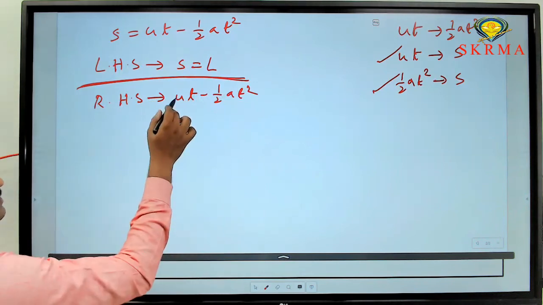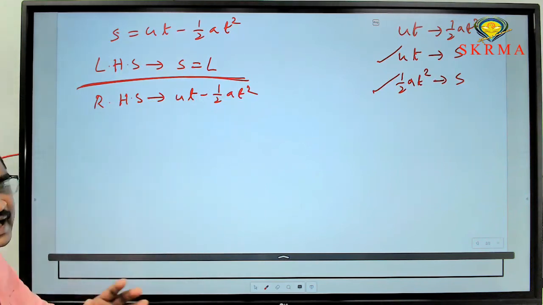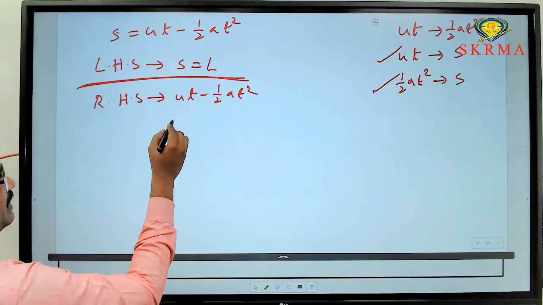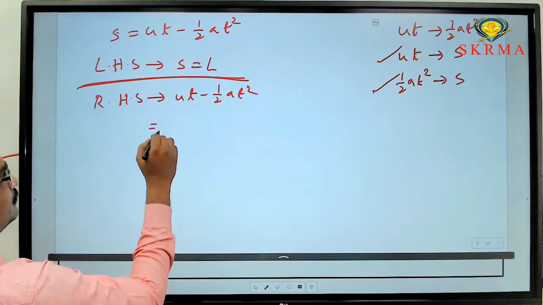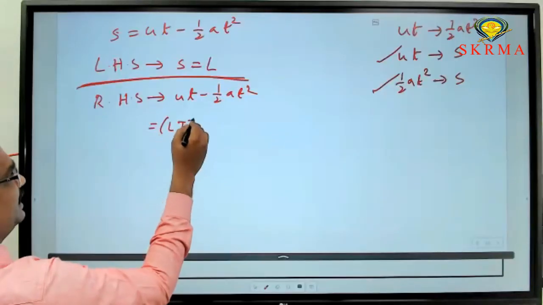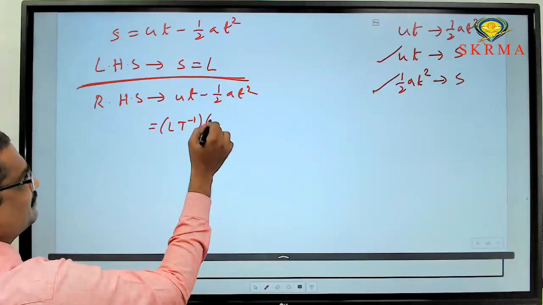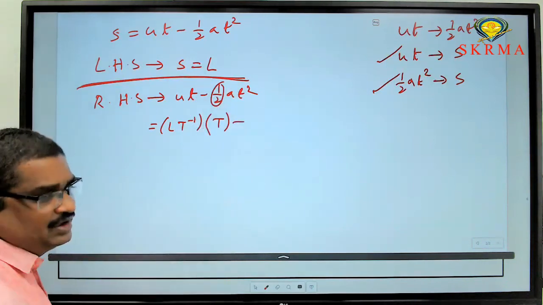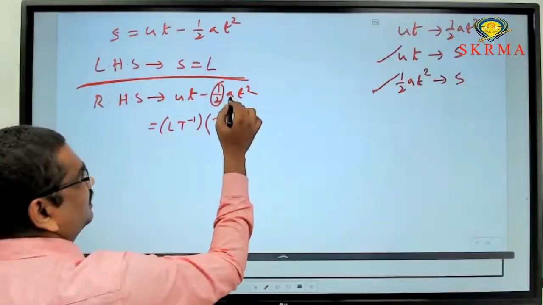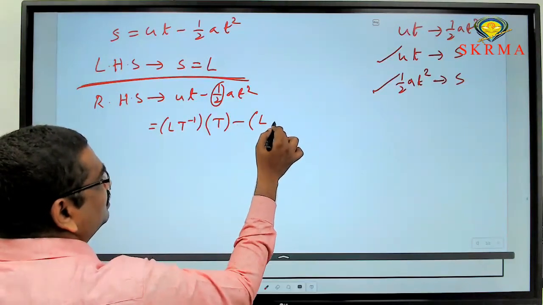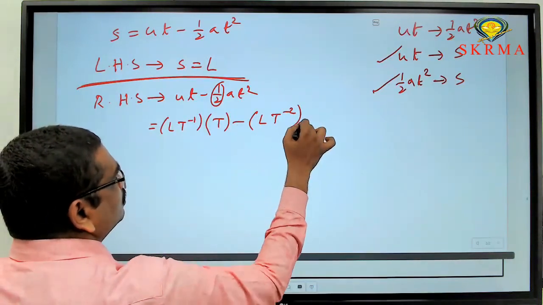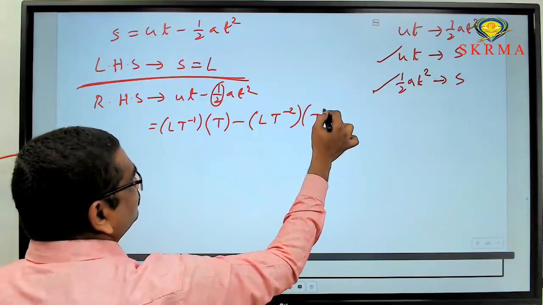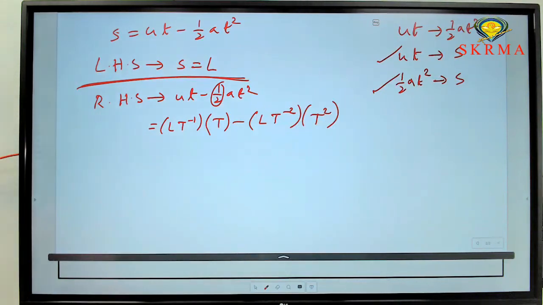So the dimensional formula for u is nothing but velocity, and a is nothing but acceleration. Dimensional formula for velocity, L T power minus 1. Dimensional formula for time, T. Minus, constants have no dimensional formula, and acceleration's dimensional formula is L T power minus 2. T square's dimensional formula is T square only.